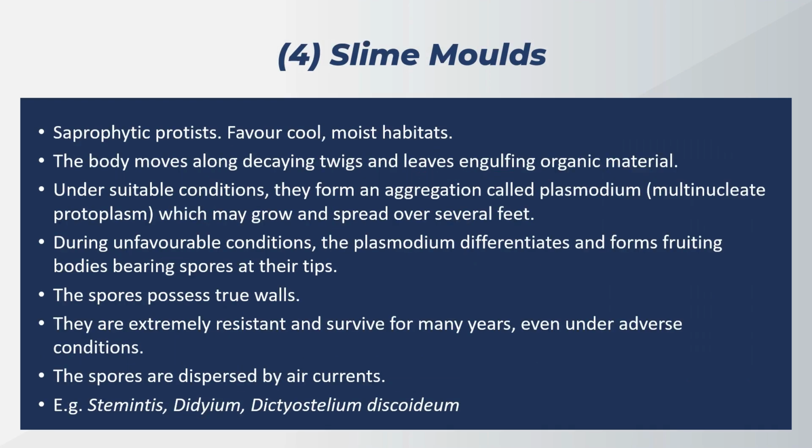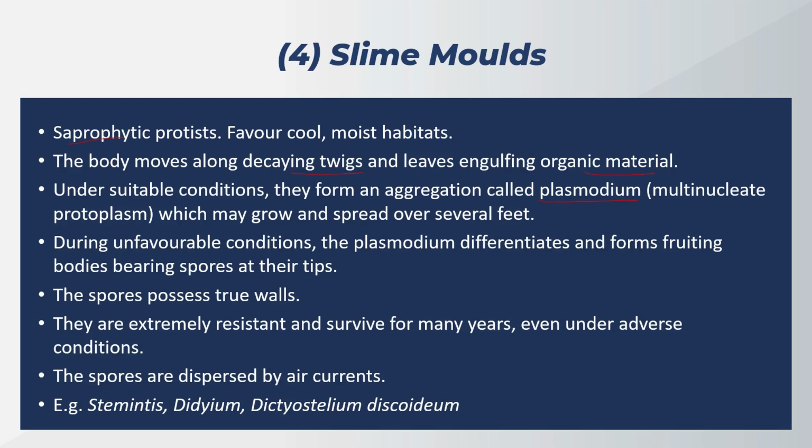Slime molds are saprophytes. They favor a cool and moist habitat. Their body moves along the decaying twigs and engulfs organic material. When the conditions are suitable, they form an aggregation called plasmodium. This plasmodium, mind you, is different from Plasmodium vivax and malariae, the protozoans which cause malaria.